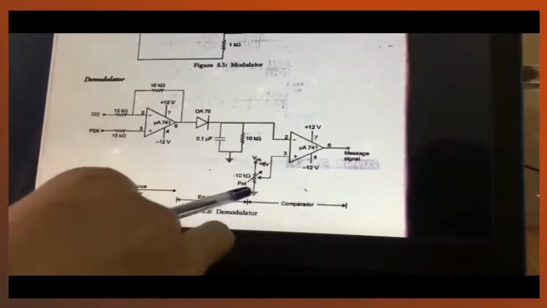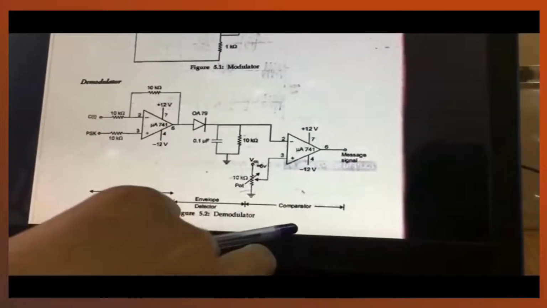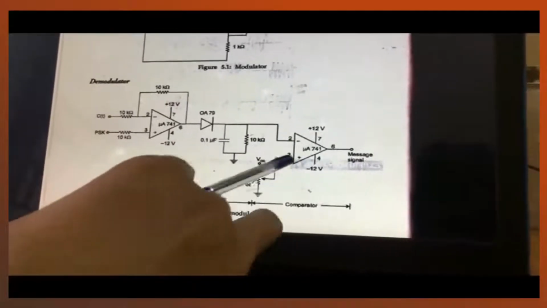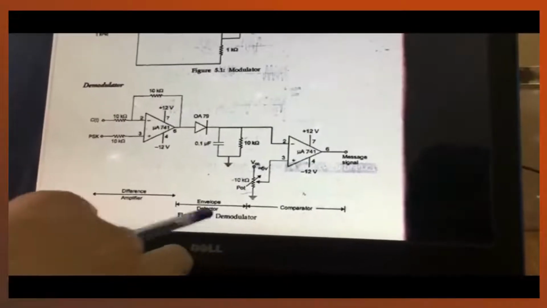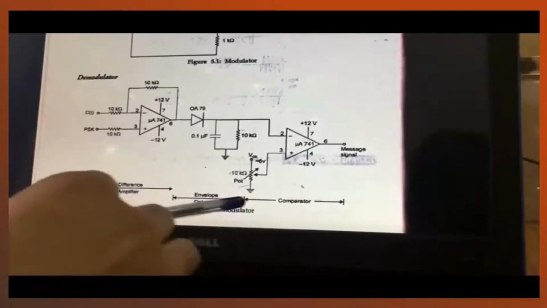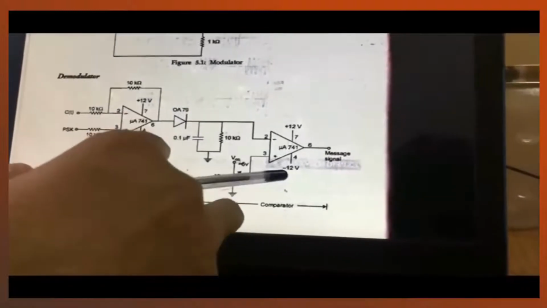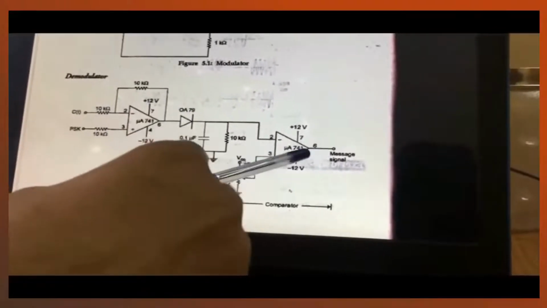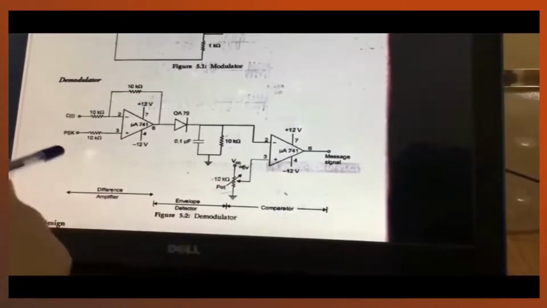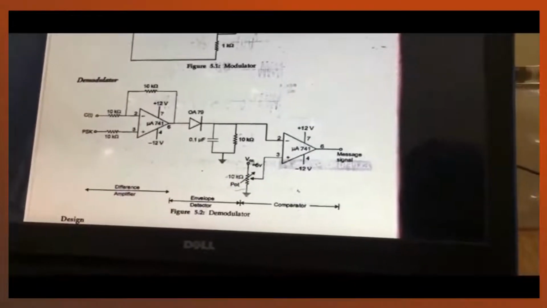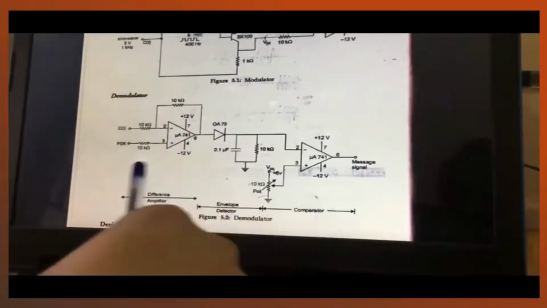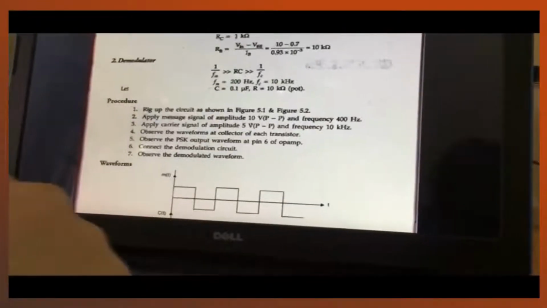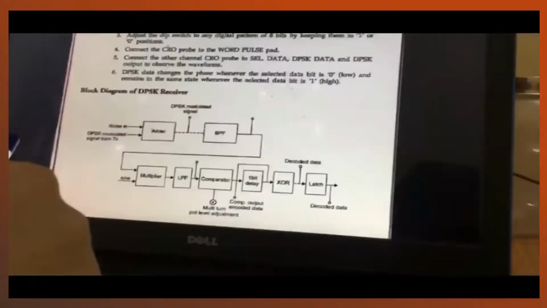In the comparator we have again the IC741, which is connected with a variable resistor, or you can say potentiometer. Again in the IC we have given plus 12 volt, minus 12 volt. Now again at the 6th pin we will get the message signal which we gave earlier. So this whole combined circuit is what we call the demodulator. Now I will show you the demodulator output.